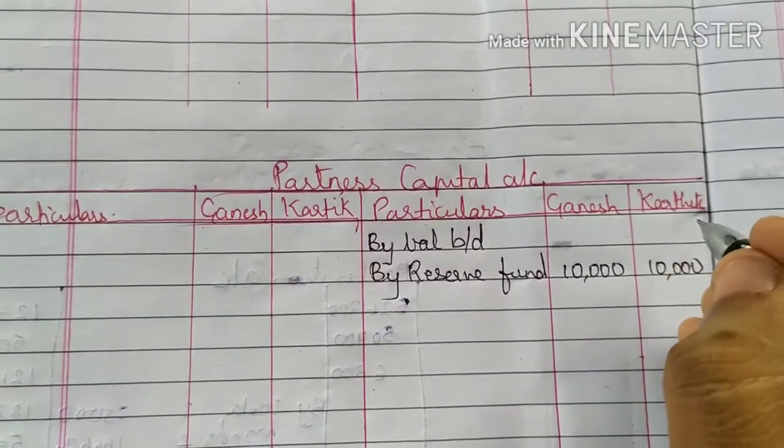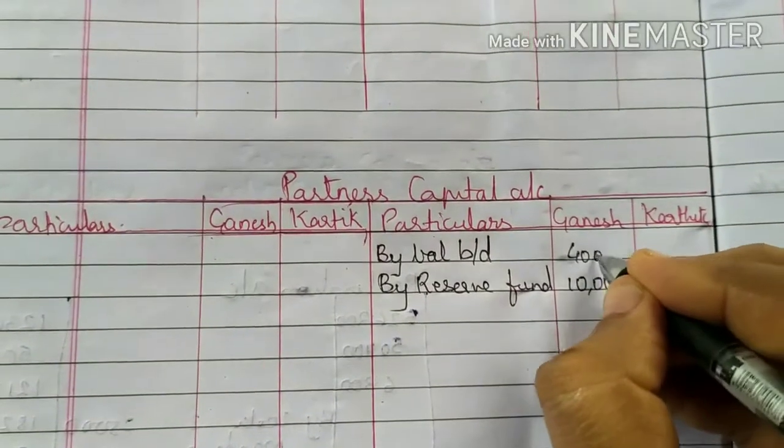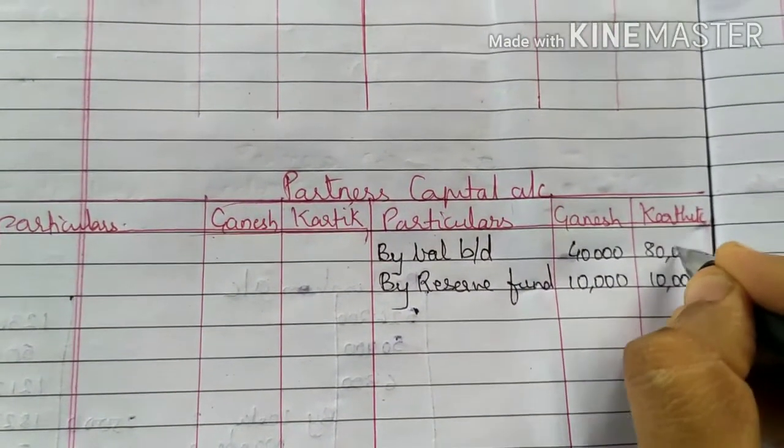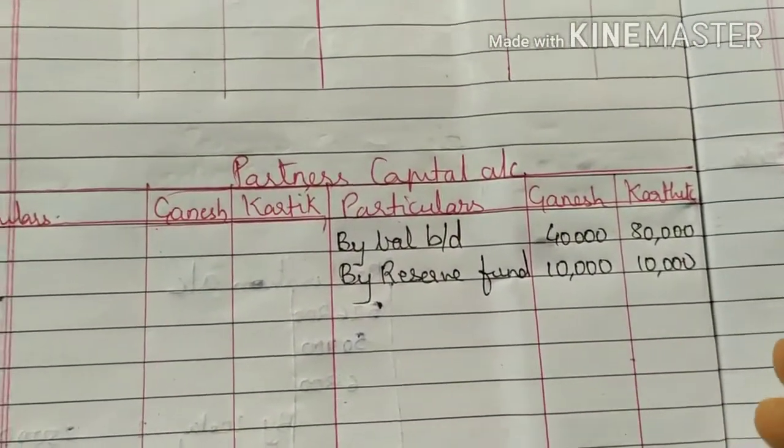Capital account, you write here on the credit side by balance brought down, capital account 40,000 and 80,000.